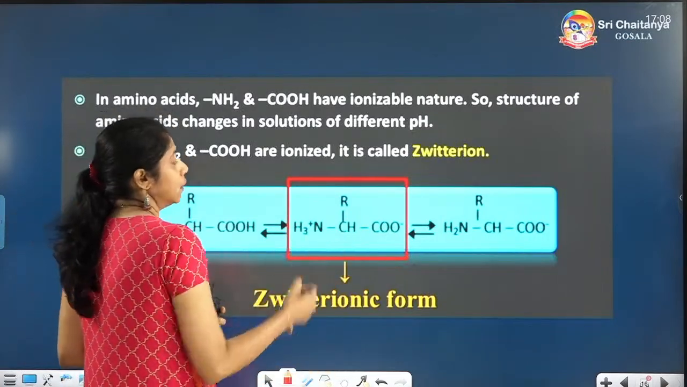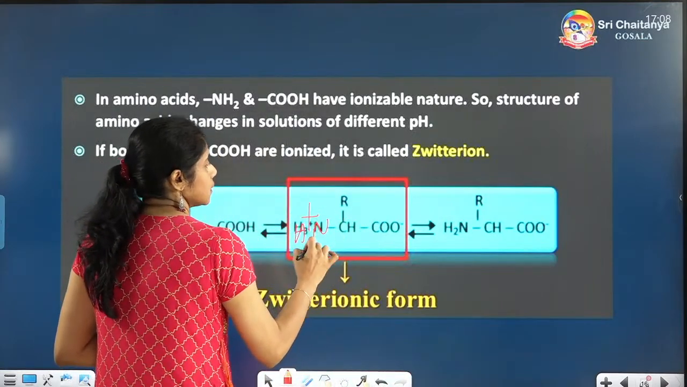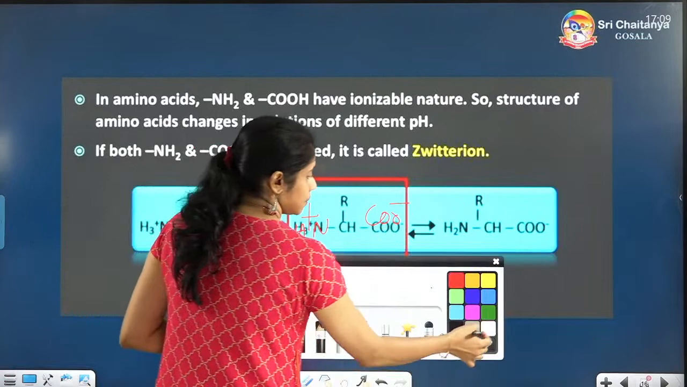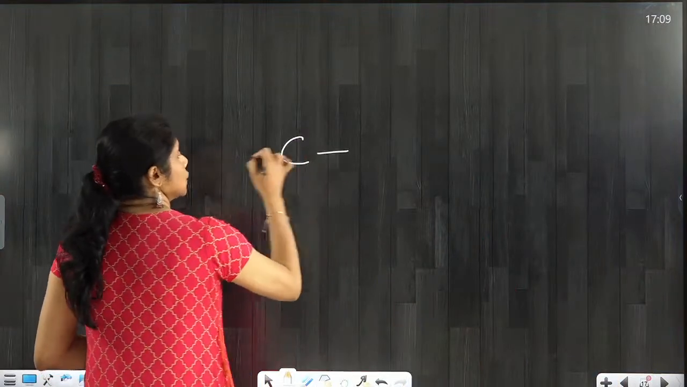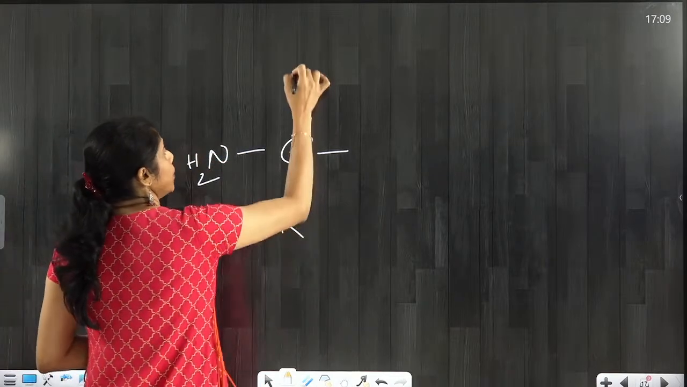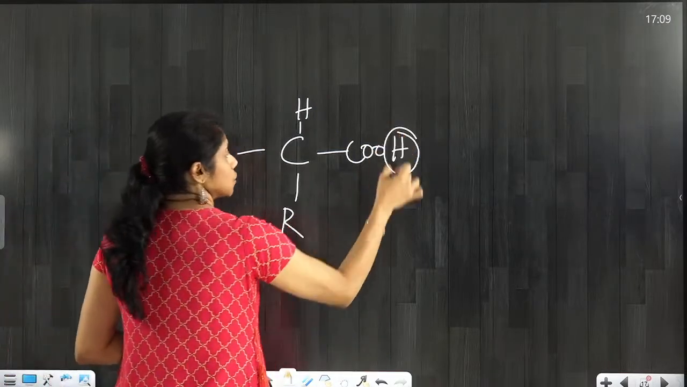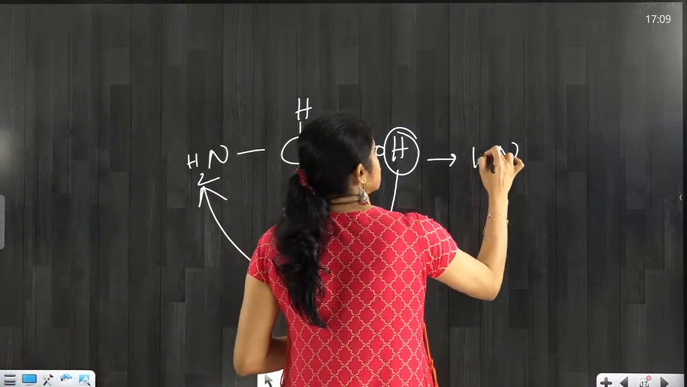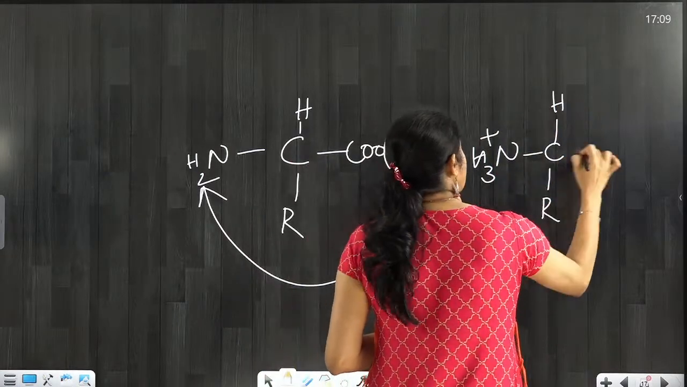When both the sides, see here, NH3 plus and COO minus are given. Just remove the H from this area. See here, I am writing the H, NH2, here the R group, here I am writing the H and here I am writing the COOH. Just take out this H and add it here. Then the compound you will be getting formed will be NH3 plus, C, H, R and COO